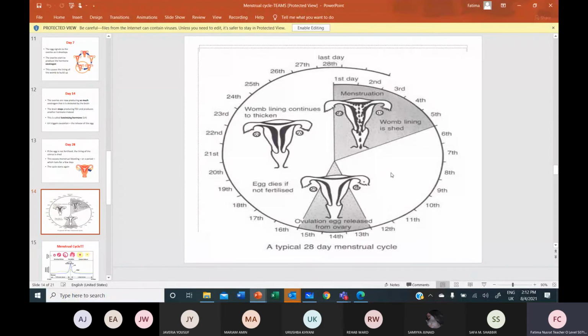Now your first LO says talk about the variation in the cycle, where you're going to discuss all those mood swings and diet and exercise and everything. Then they want you to talk about the fertile phase and the infertile phase. Now looking at this diagram, please explain what is the fertile phase. Miss, 13th to 15th is fertile.